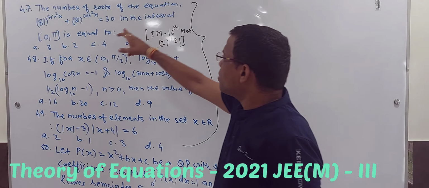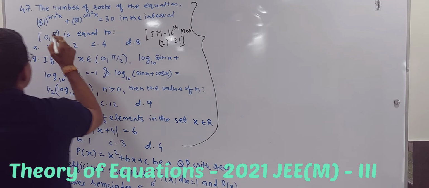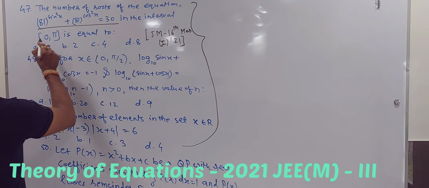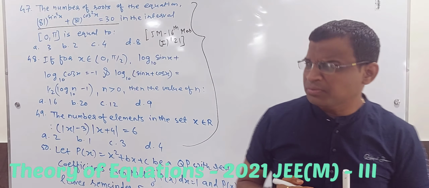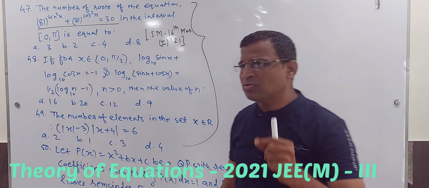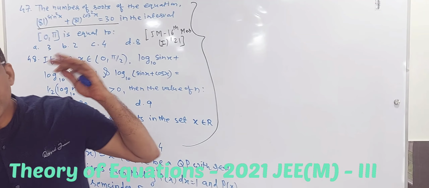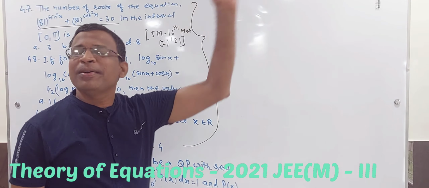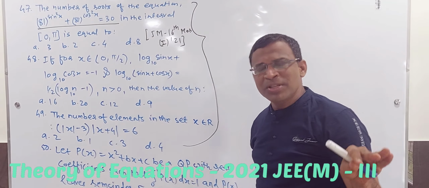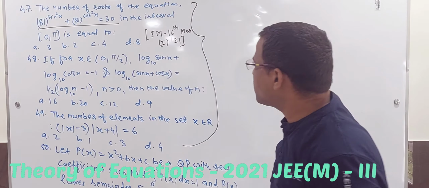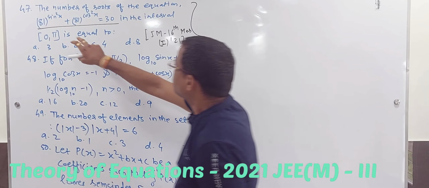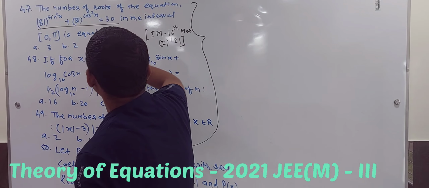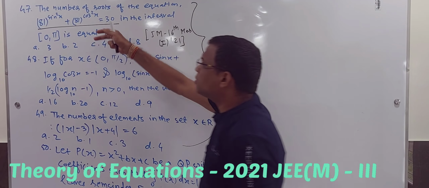The number of roots of the equation given, in the interval 0 to pi. See, smart work. I always say that JEE Mains is a little bit of smart work. JEE Advanced is a higher level of smart work. That is the only criterion you should have. So in the interval, we have to find the number of roots.